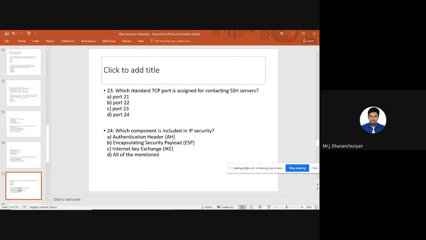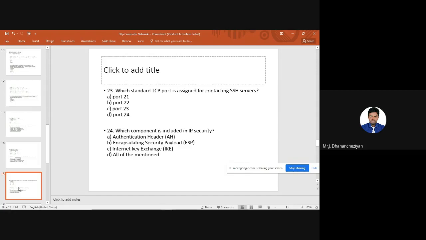Next, we'll move on to the 23rd question. Which standard TCP port is assigned for contacting SSH servers? Again, this is also based on SSH. For answering this question, we need to know port numbers. There are many well-known port numbers available. For example, HTTP is 80, SSH is 22, and DNS, I think, is 53. These port numbers are repeatedly asked in many competitive exams.